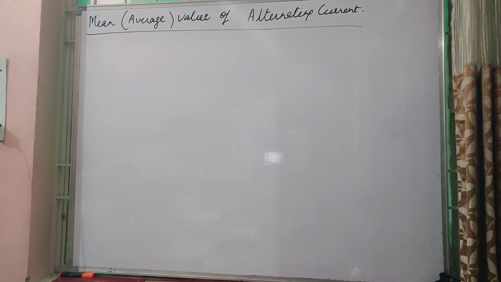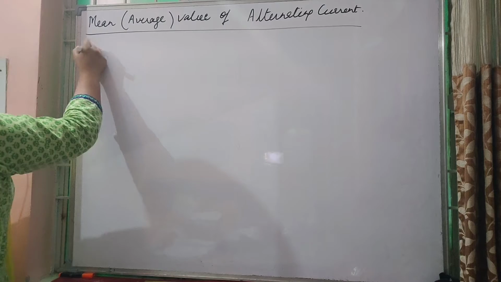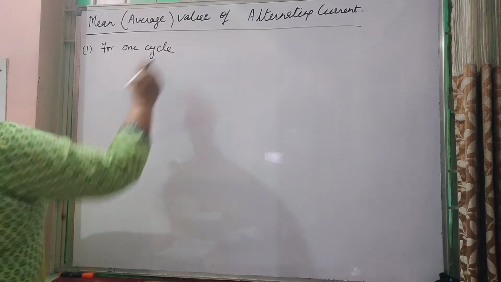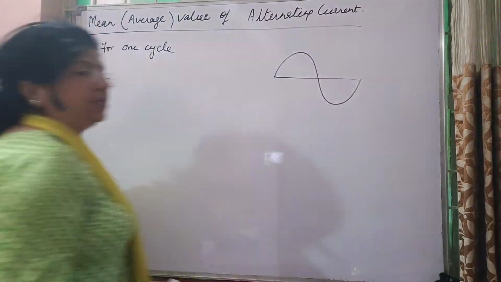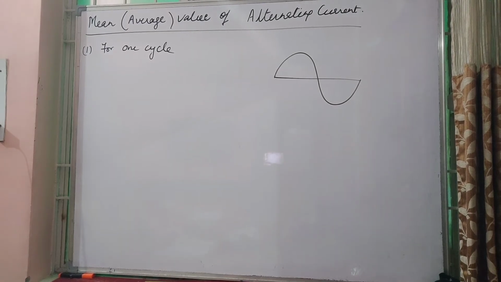So here for the first topic here is mean or average value of the alternating current. And firstly, we are taking for one complete cycle. For one cycle, that is one complete cycle. Complete cycle means यहाँ से गया और यहाँ से गया. This complete cycle we will take it out. So what you see is, during one complete cycle, alternating current flows in one direction for half of the cycle, and in the opposite direction during the remaining half.